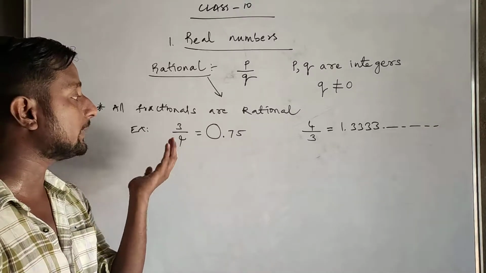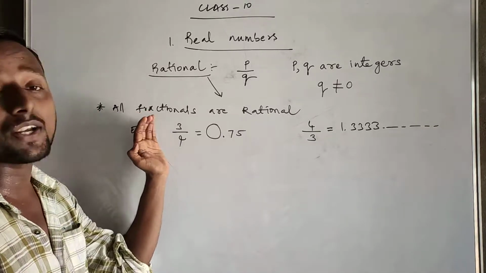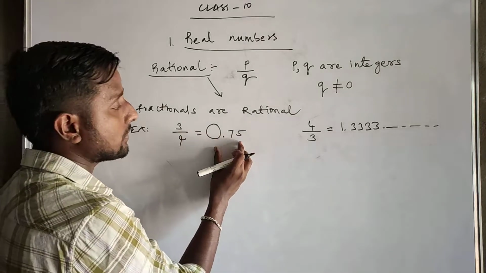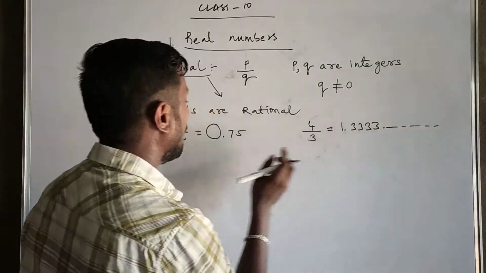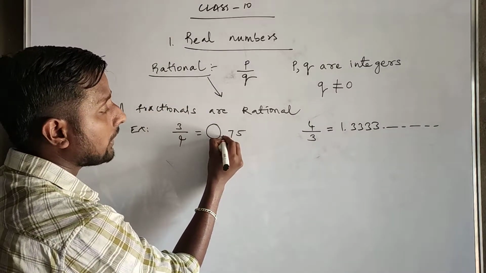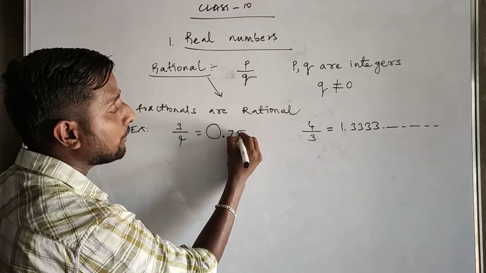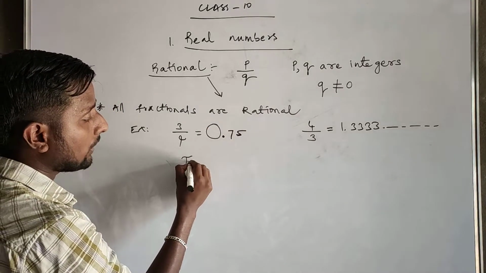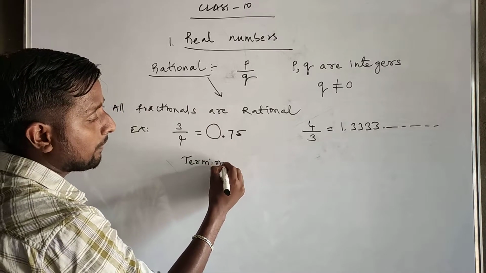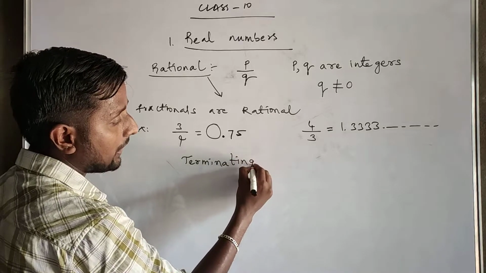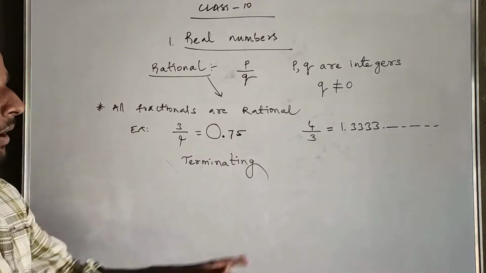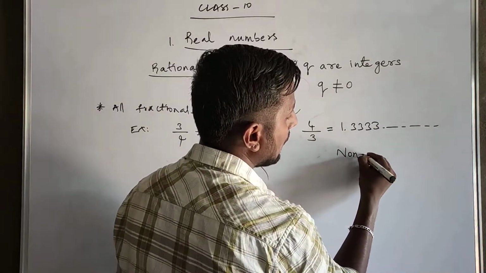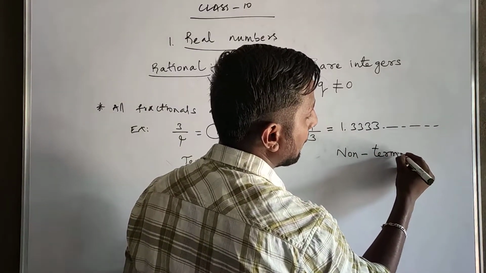Now what happened when I convert a rational number into decimal form? When I represent a fraction in decimal form, we got two types. One is here and here. In this type, after the decimal, the digits are countable. So these kinds of decimals are called terminating decimals. But look at this, it's unable to count. So we'll write it is non-terminating.